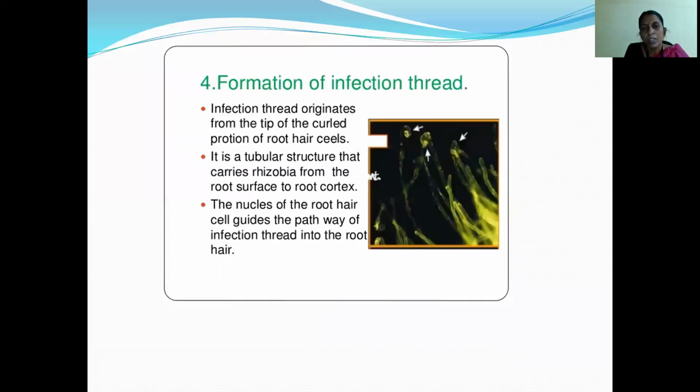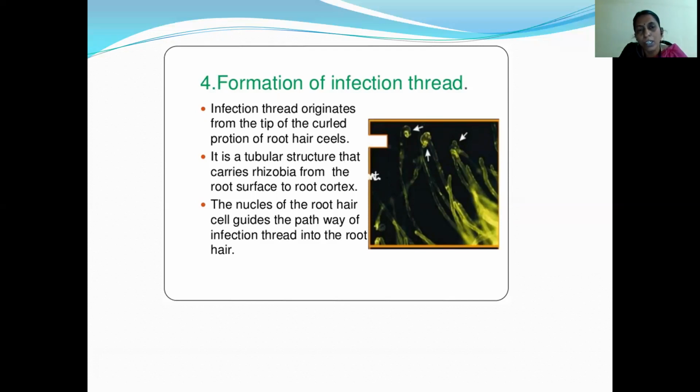And the third point is the root hair. After the attachment to the root surface, we have an infection thread-like structure, right? Because of the curl-like appearance, that curling has to form. The curl is formed by the binding of the exopolysaccharide to the lectin. So this is the formation of the infection thread.